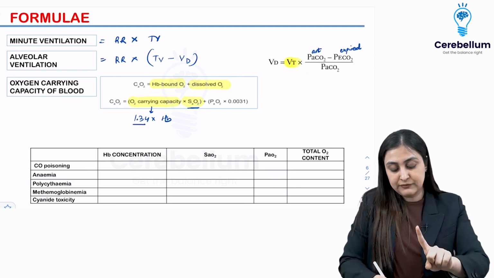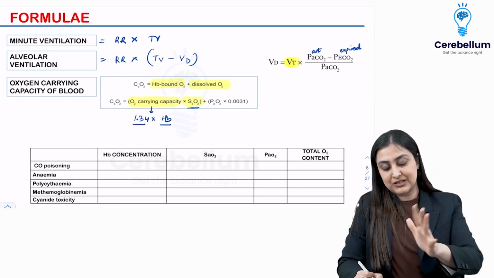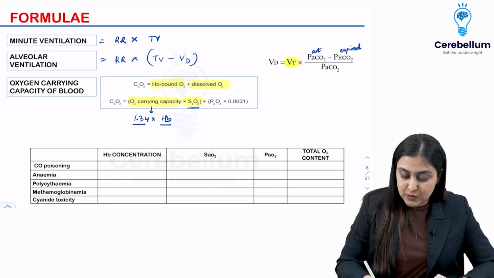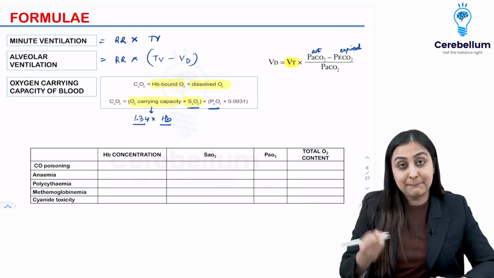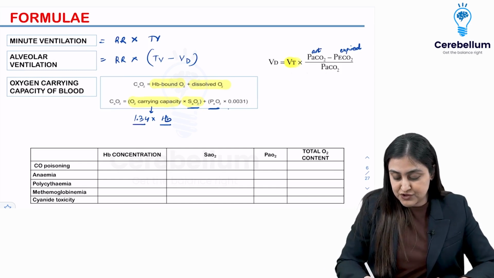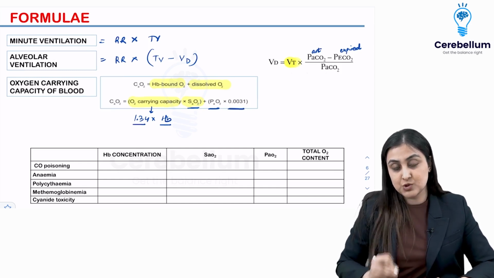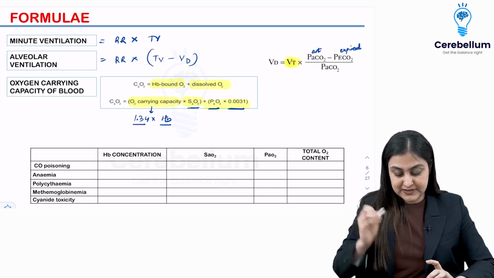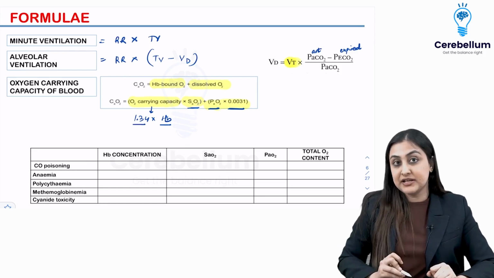So 1.34 into hemoglobin concentration into the saturation is what is bound to the hemoglobin, whereas what is dissolved in the oxygen is the PaO2, the partial pressure of oxygen, into 0.0031. So you need to remember these values for both of these. What is more important is the application again.